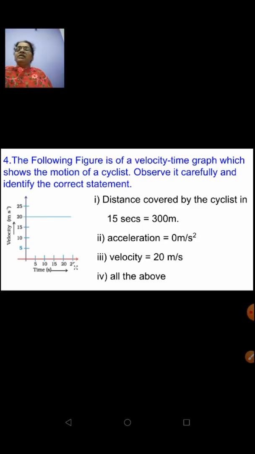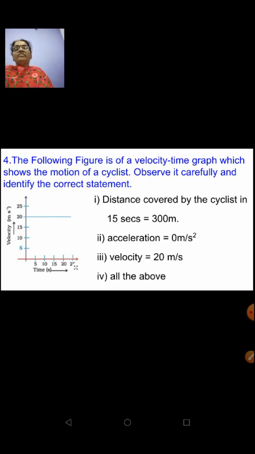So by looking at the graph itself, you can say that when there is no change in velocity, it means the acceleration is 0. What is acceleration? Change in velocity upon time. According to the graphical pattern given here, there is no change in velocity. Therefore, acceleration is 0.